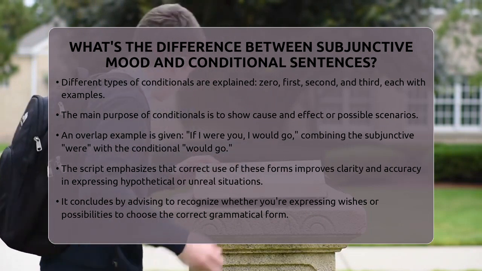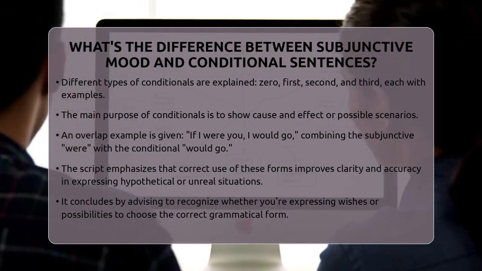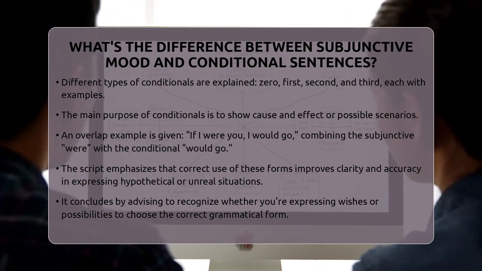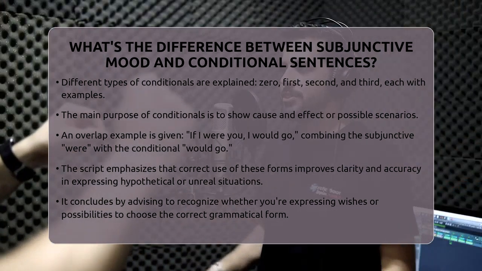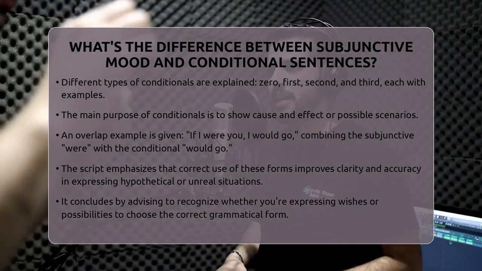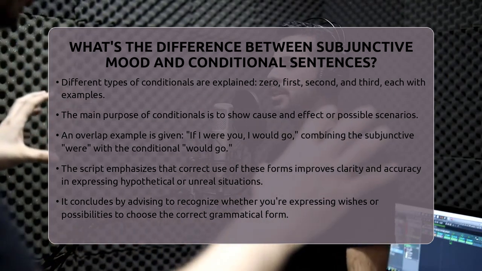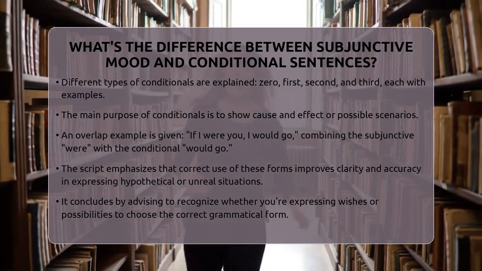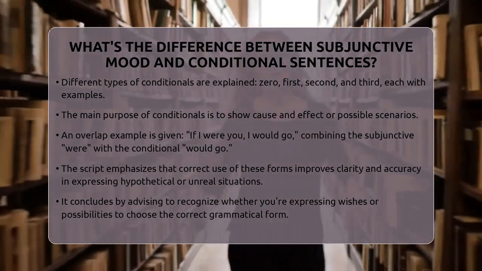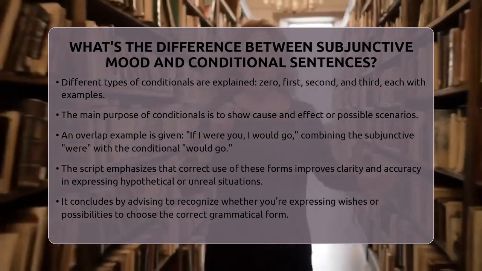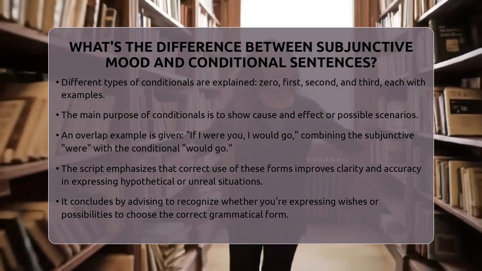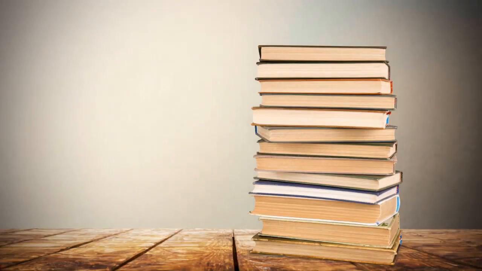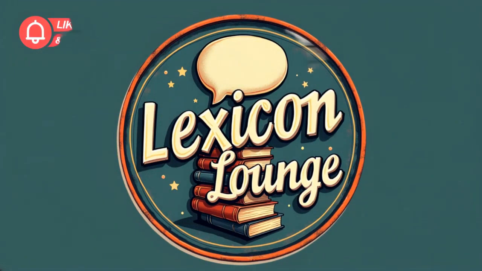The subjunctive mood is more about what isn't real or certain, while conditional sentences are about what could happen if certain things are true. Both are useful tools for describing situations that are not straightforward facts but depend on other conditions or desires. So, next time you're trying to say something hypothetical or express a wish, think about whether you're using the subjunctive mood or a conditional sentence. It can make your English sound more natural and accurate.